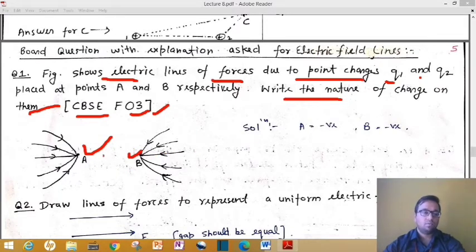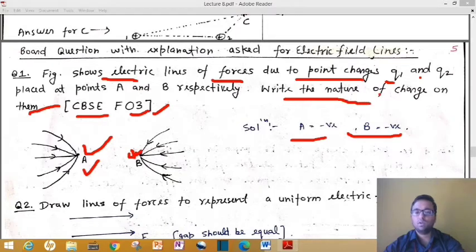So the solution is what? As you can see, the electric field lines are towards A and here they are also towards B. So definitely charge A is negative and B is also negative. This was asked in your exam, that you have to tell the nature of the charge.